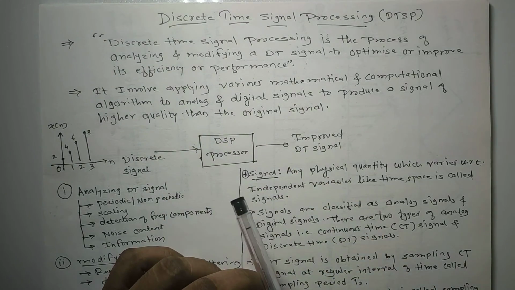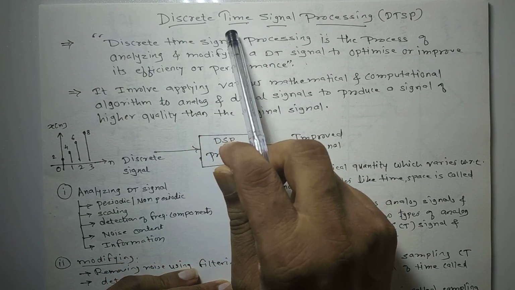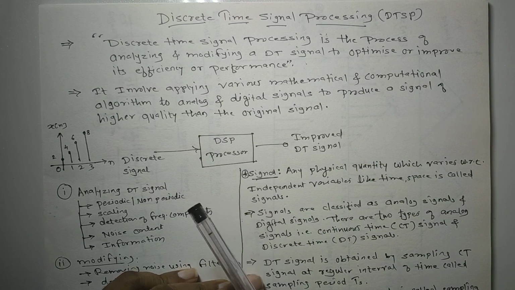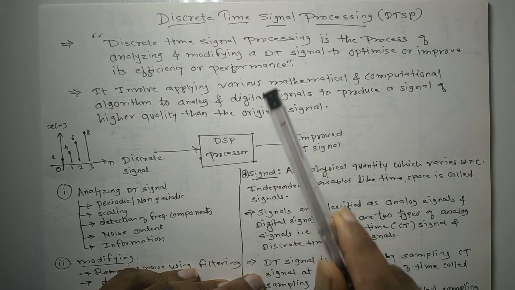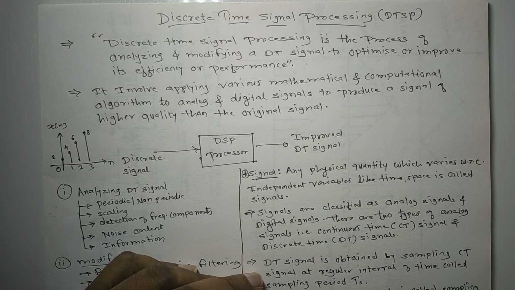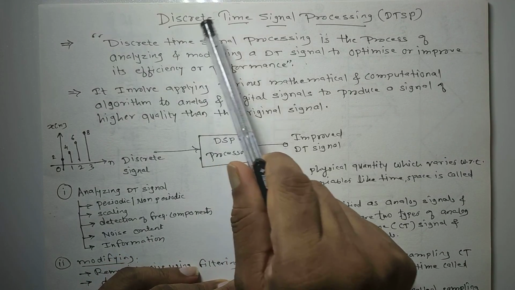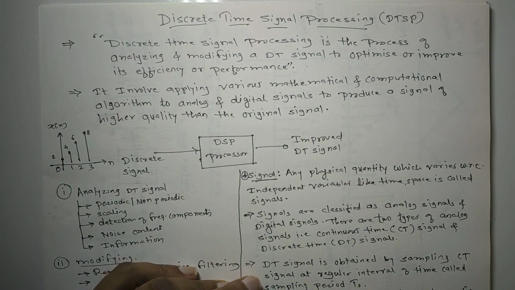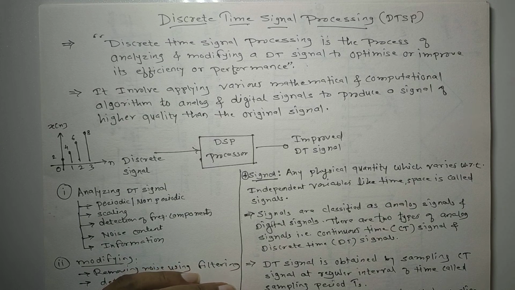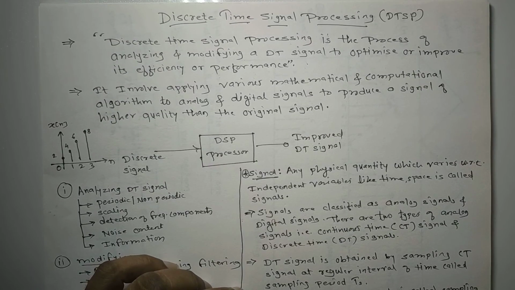As the name suggests, it is discrete time signal processing. मतलब हमें प्रोसेसिंग करना है कौन से सिग्नल का, तो डिस्क्रीट टाइम सिग्नल का प्रोसेसिंग करना है. So you are going to learn how to process the discrete time signals in this subject.